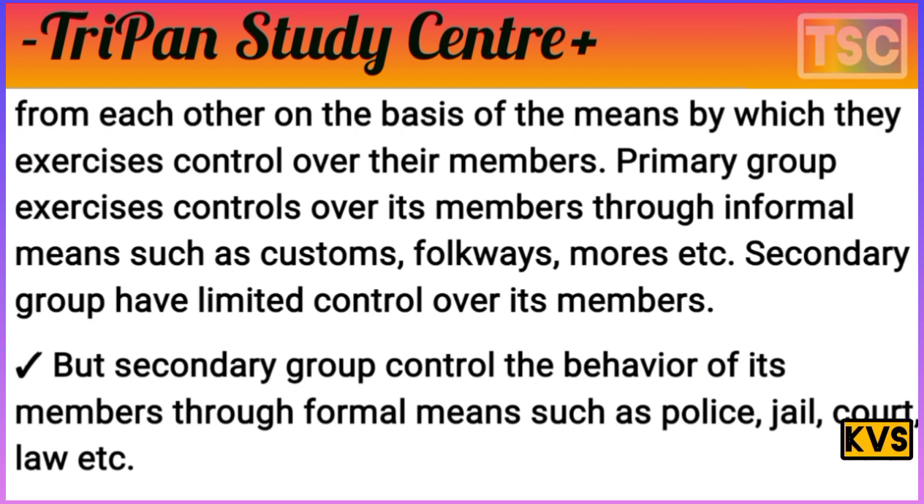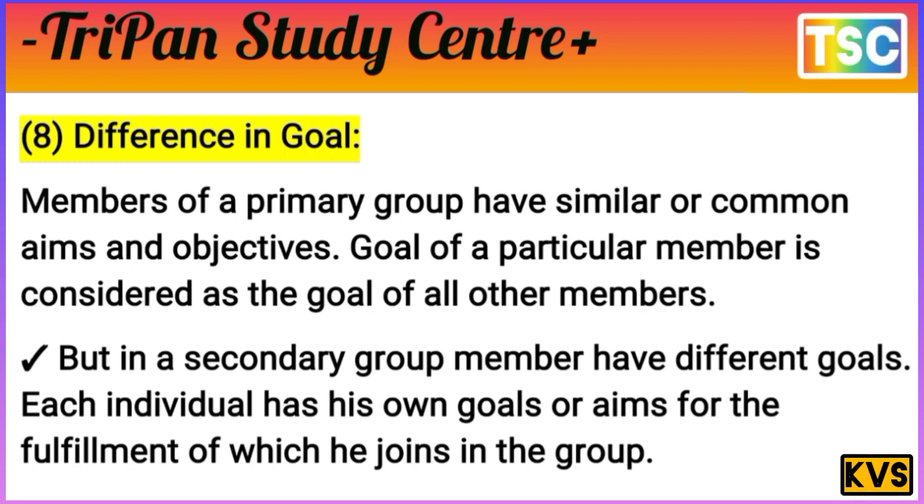Most important, there is the informal structure here. The next point is the most important difference: the goal. Members of a primary group have similar or common aims and objectives. The goal of a particular member is considered the goal of all the other members.